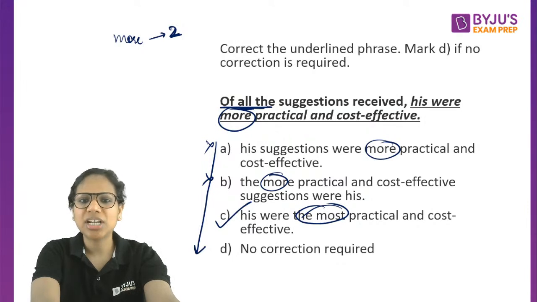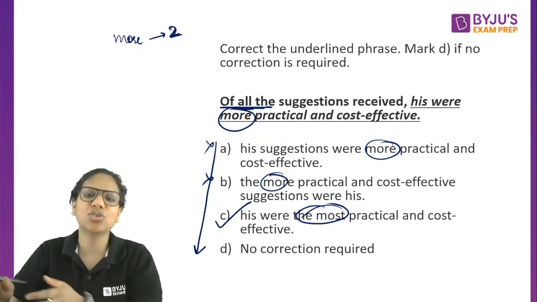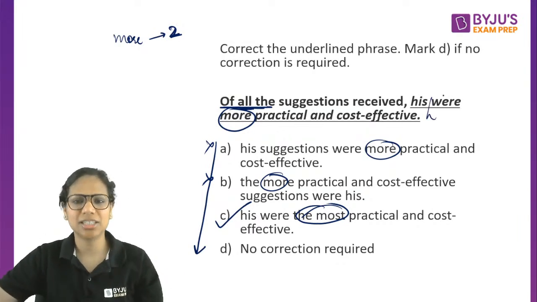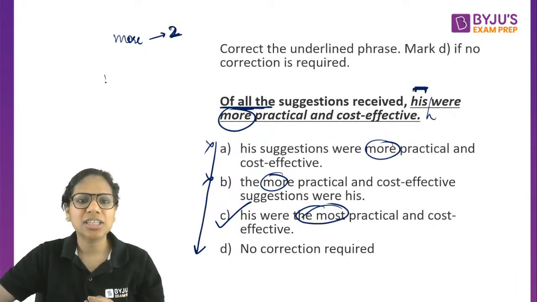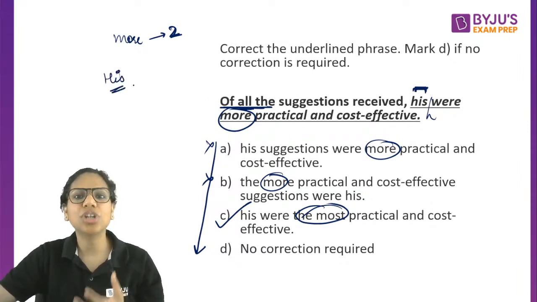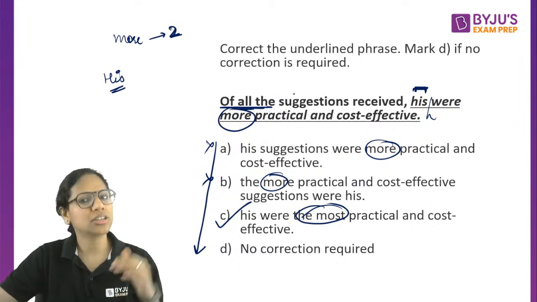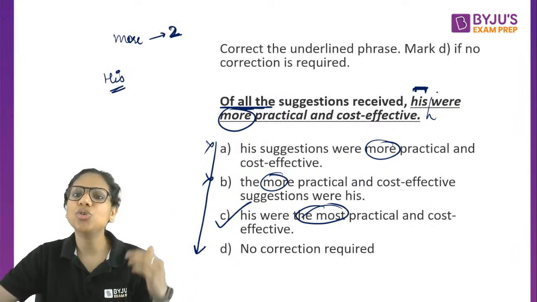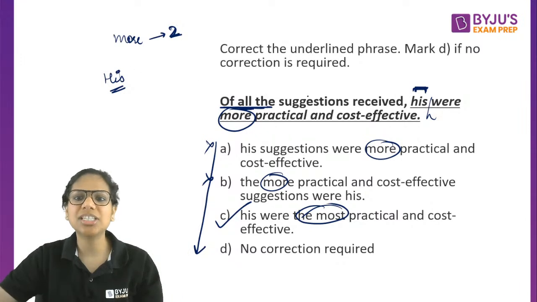Okay, a lot of you said A. Probably you felt that we need suggestions again. This misses suggestions, right? That's what you felt. Actually, that is implied here. This his, when it says his were, this his is acting as a pronoun here, right, for this person, and we are not repeating suggestions because it is implied from the context.